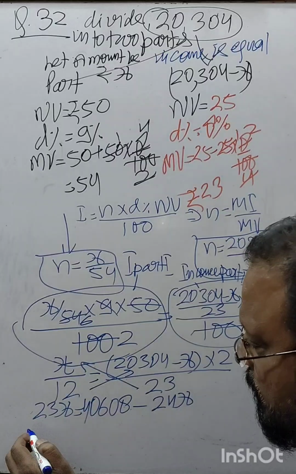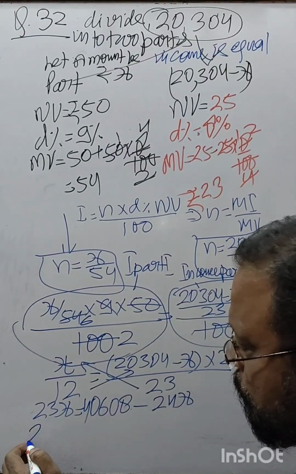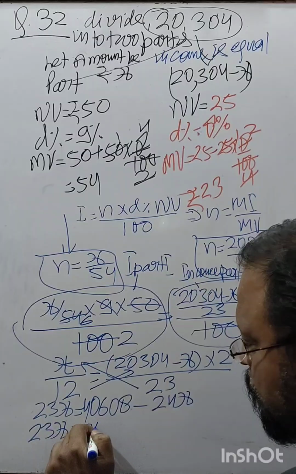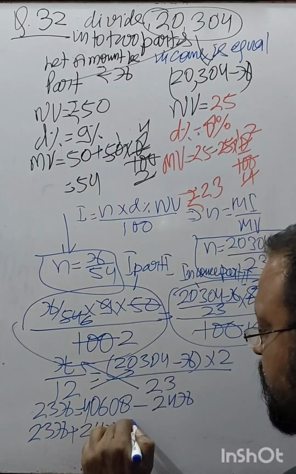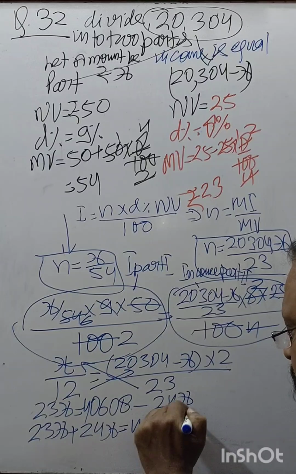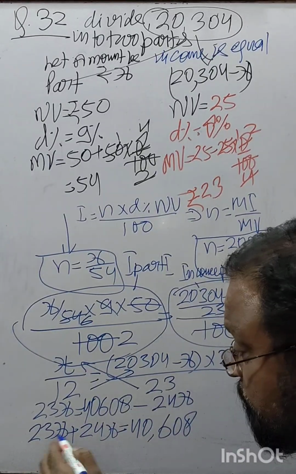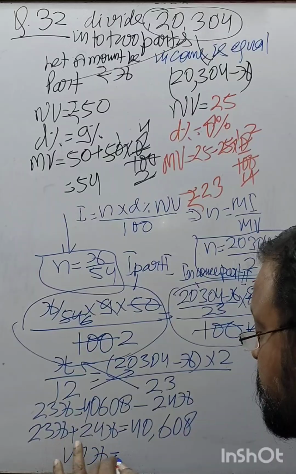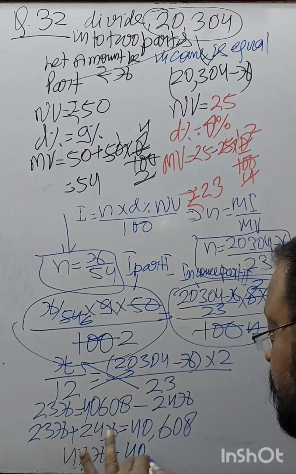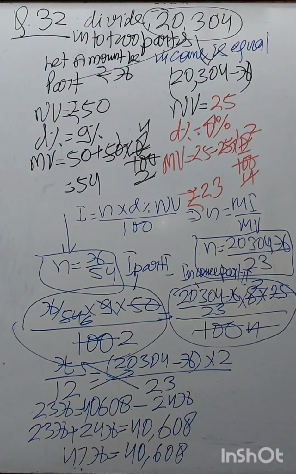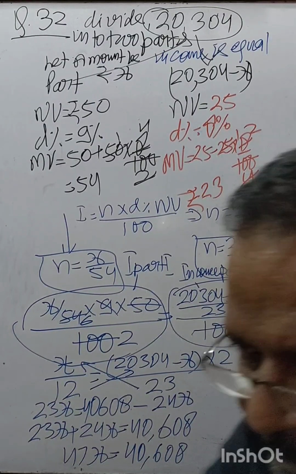Now bring this on the other side. You get 23x plus 24x is equal to 40,608. So it becomes 47x is equal to 40,608.